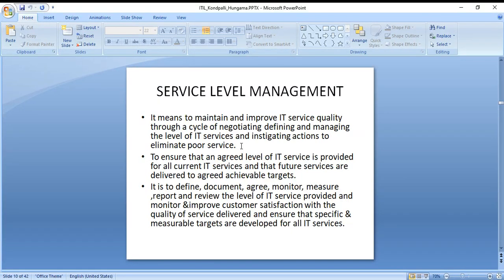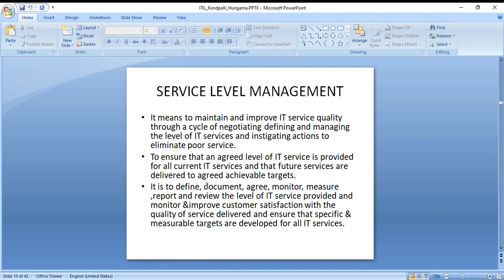So this is all about negotiating on the quality of the IT service, and ensuring that an agreed level of IT service is provided for all current IT services, and that future services are delivered to agreed achievable targets. So at least if they give feedback based on that, for the future they'll think of how to achieve those targets with the good persons.